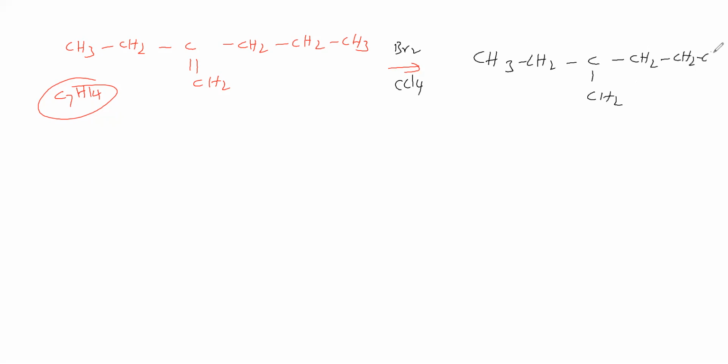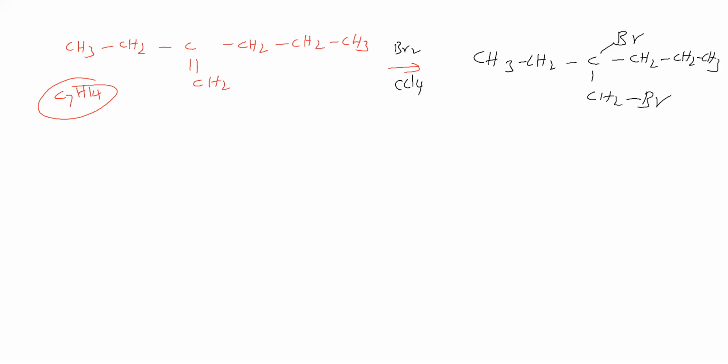Across the double bond, bromine atoms are added to both carbons. Here 1 bromine is added, here 1 bromine is added. This substance is colorless. The reactant is colorless, CCl4 is colorless, bromine is reddish brown, and this product is colorless. Therefore, when bromine in CCl4 is added, the bromine color disappears, hence decolorization.